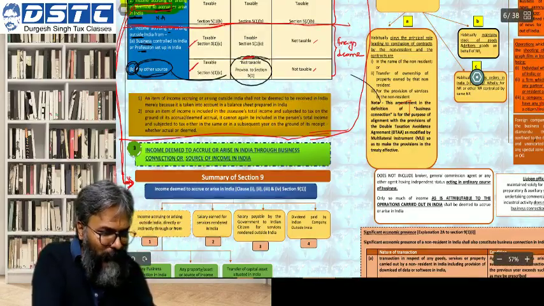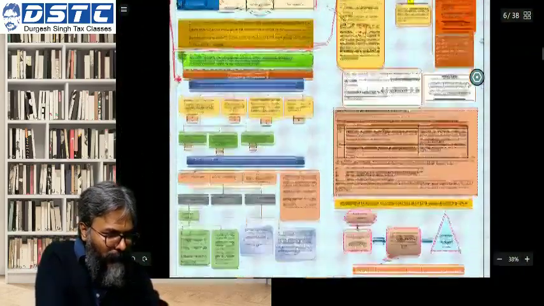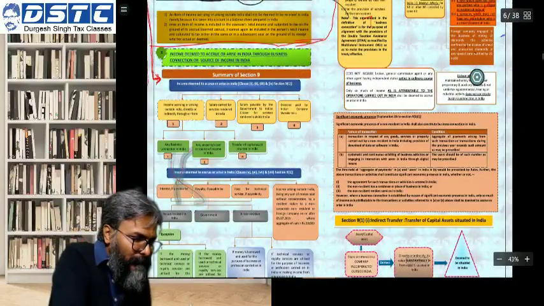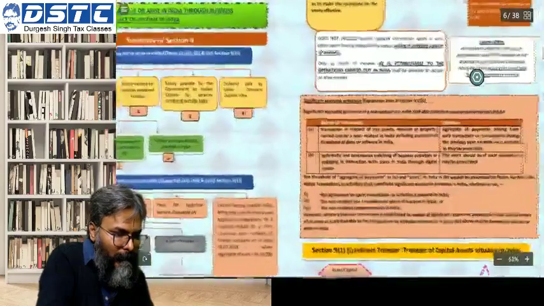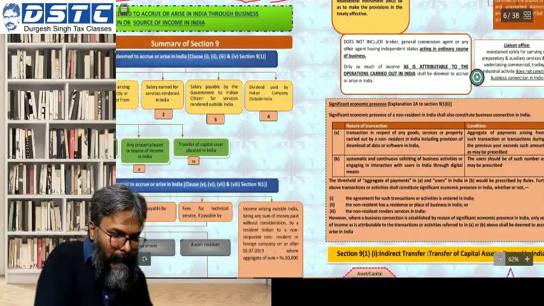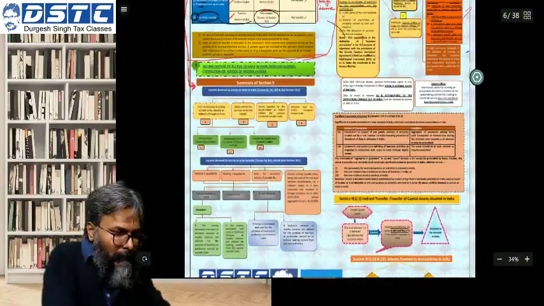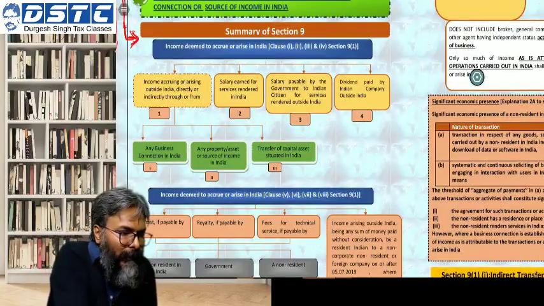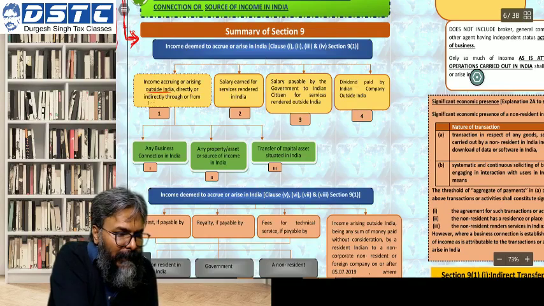So in this context, if you have a look at this situation: income accruing or arising outside India, directly or indirectly, through or from a business connection in India. But I am not doing business connection right now.